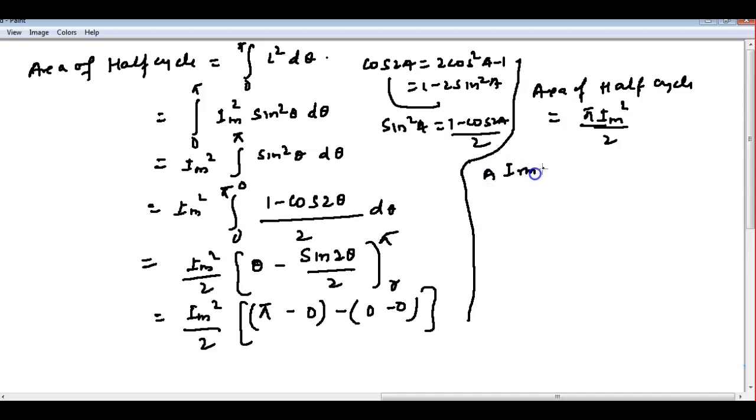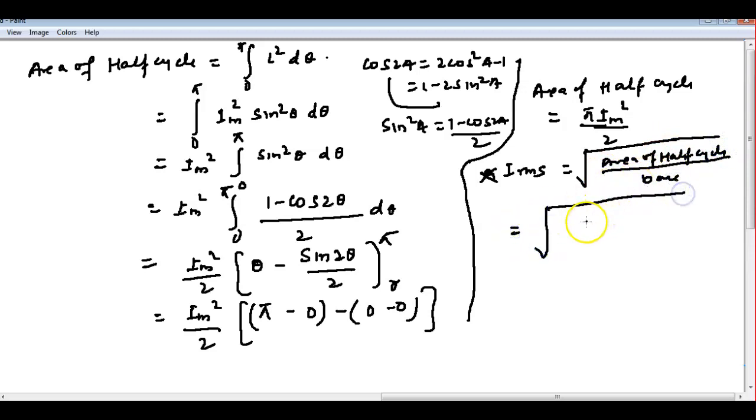IRMS is equal to the square root of area of half cycle divided by base. So I will write it as the square root of pi Im square by 2 divided by the base, which is pi. This pi gets cancelled. IRMS is equal to Im by root 2.